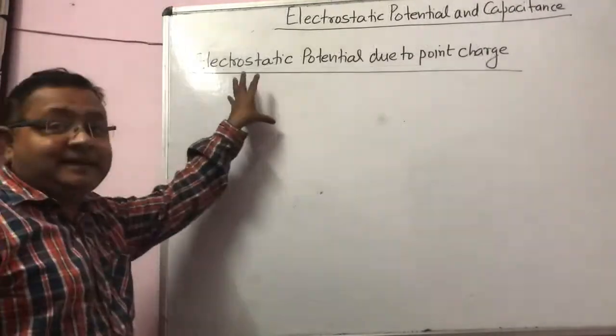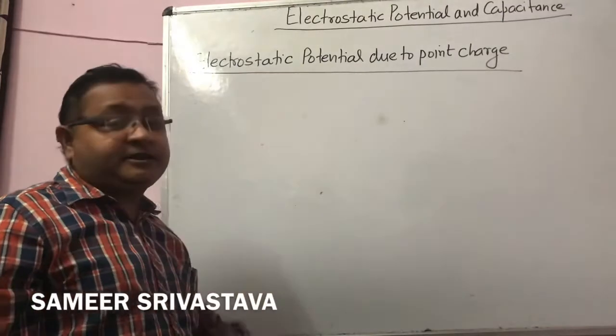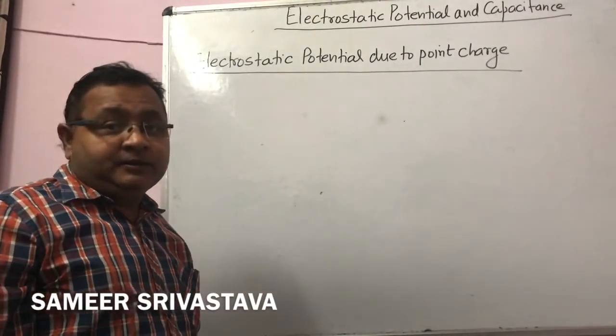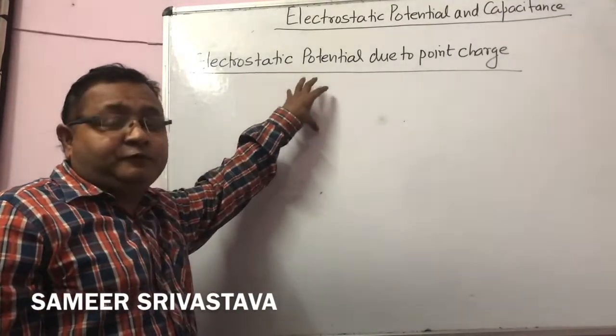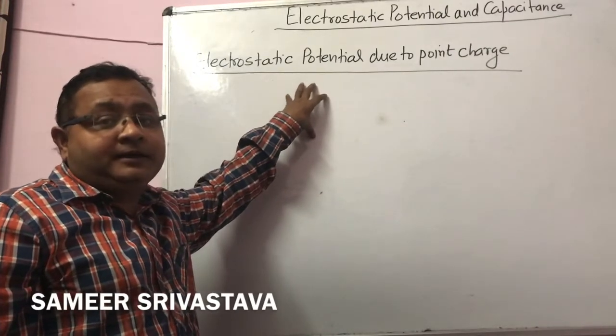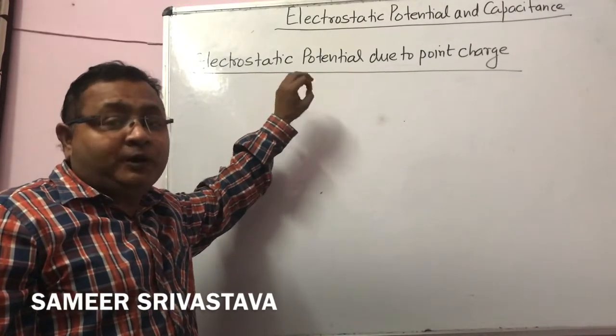Okay. Now the next topic is electrostatic potential due to a point charge. By this concept we have to find the formula for the electrostatic potential for a point charge.